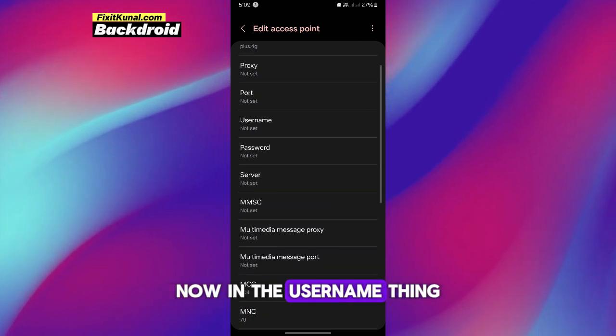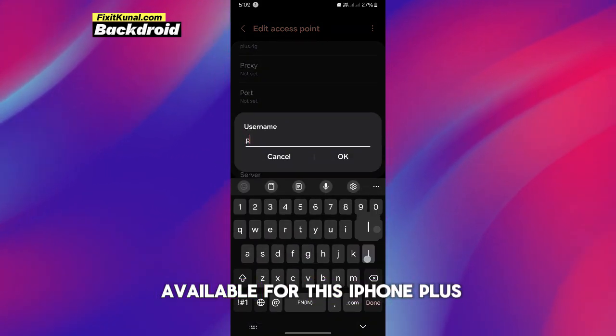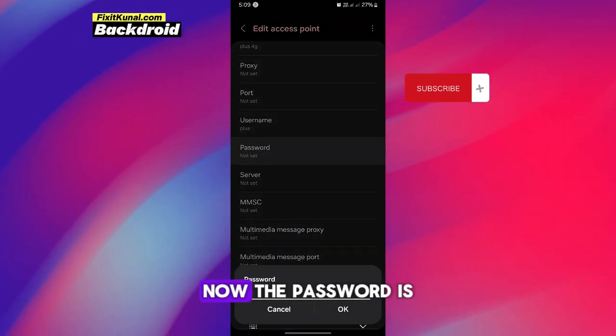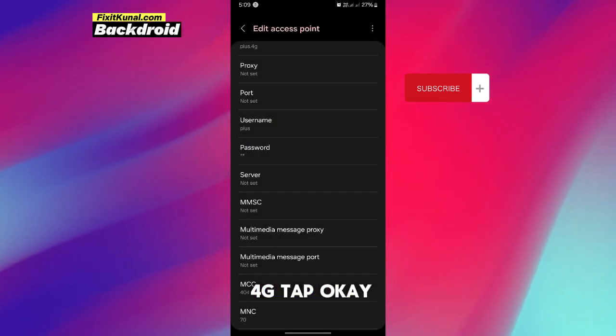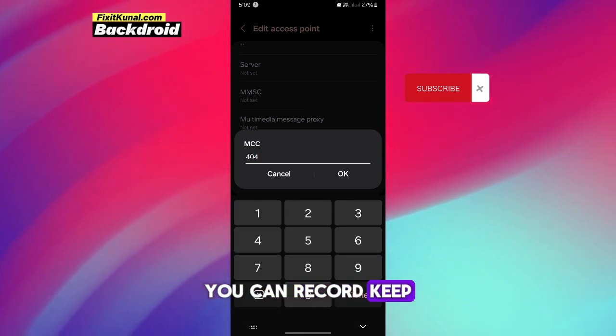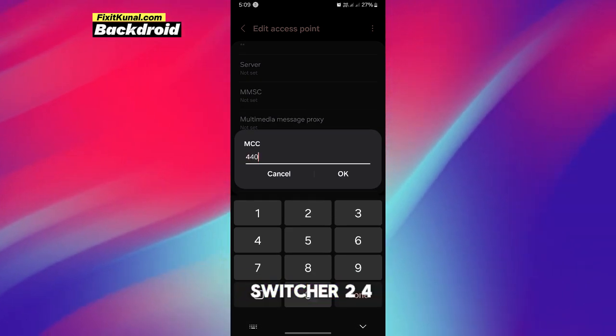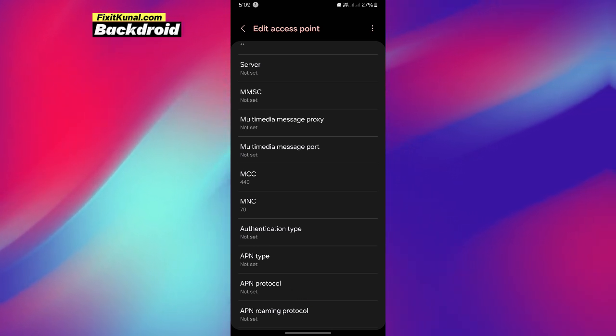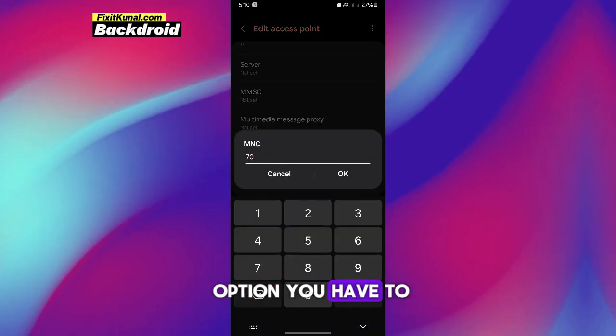Now in the username field, there is a username available for this. Tap on plus. Now the password is 4G. Tap OK. Now in the MCC option, which is mobile country code, switch it to 440. Now in the MNC option, you have to set it to 20.